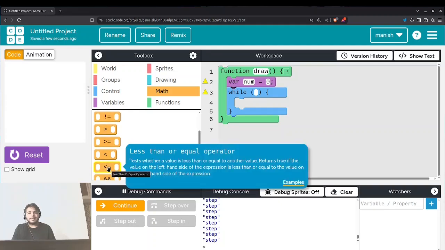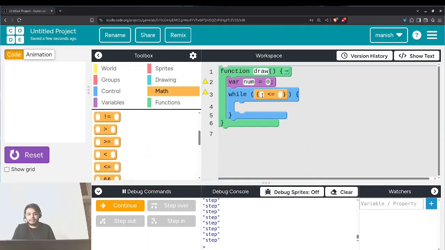We want to set a condition. Let's take the less than or equal to block and assign it here. On the left side, it will always be the value that we want to compare, to check if it is less than our right side value. Write num, because we want to check if our num is less than 10. On the right side, we always write the value with which we want to compare our value. Now our block of code.